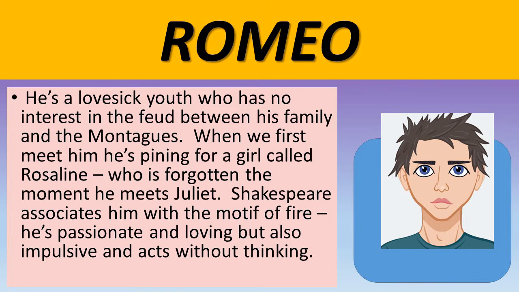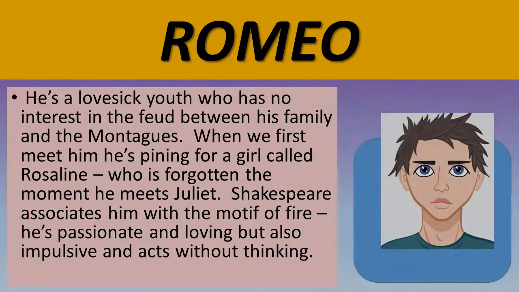We start with Romeo. He's a lovesick youth who has no interest in the feud between his family and the Capulets. The Montagues and the Capulets hate each other, and there's been lots of conflict and lots of fighting in the streets between them, not something that Romeo is interested in. When we first meet him, he's pining for a girl called Rosaline, who is forgotten the very moment he meets Juliet. Shakespeare associates him with the motif of fire in the play. He's a passionate and loving character, but he's also quite impulsive and acts without thinking.